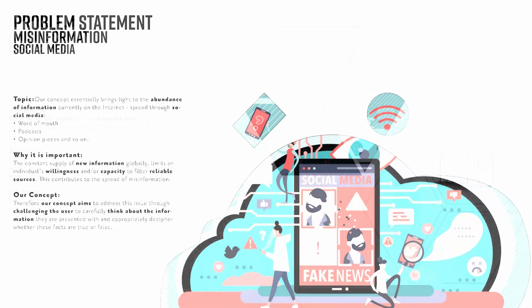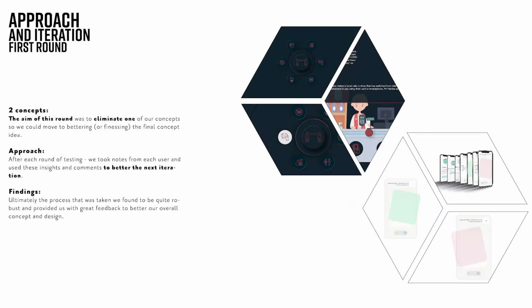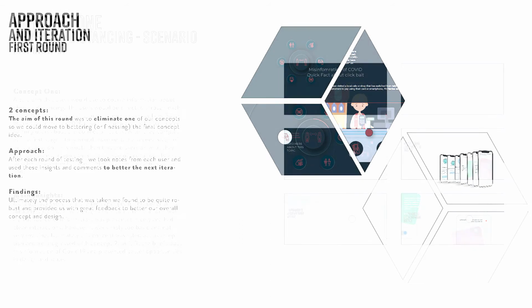of false information. The first round of testing consisted of two concepts, two strong ideas with room to improve and identify gaps. The aim of this round was to eliminate one concept to finalise and resolve the final concept idea. In identifying the final two concepts, it was important to ensure both ideas were feasible and able to realistically be developed as a high-fidelity working prototype. Both were successfully developed to facilitate preliminary concept testing.